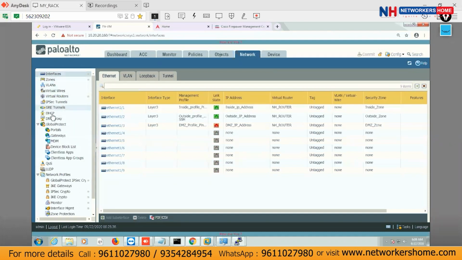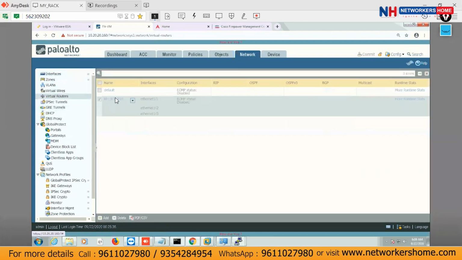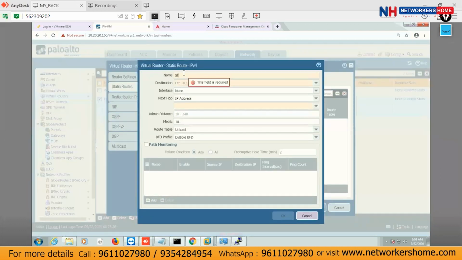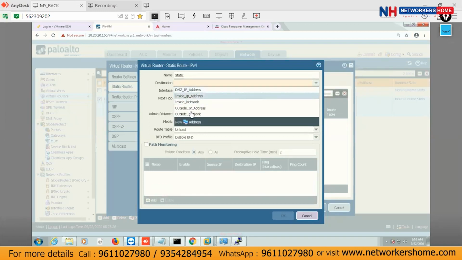Okay, so go back to the virtual router again. Static route, and now go here and mention the name again, static route. After this, the next thing is the destination. But for that we have to create an object, because Palo Alto is object based, so we have to create the object now.